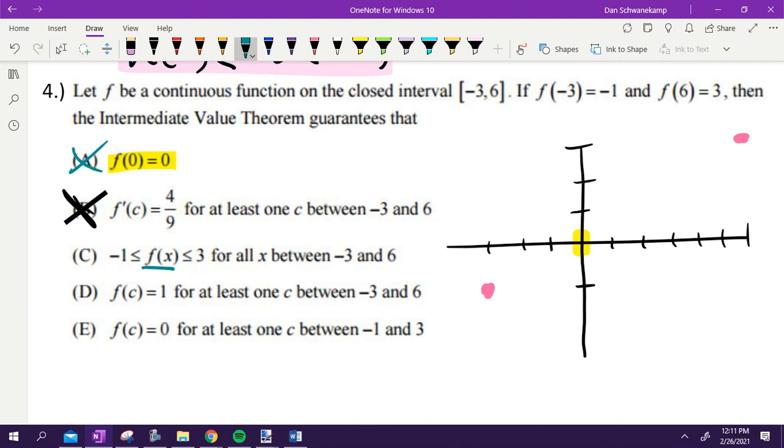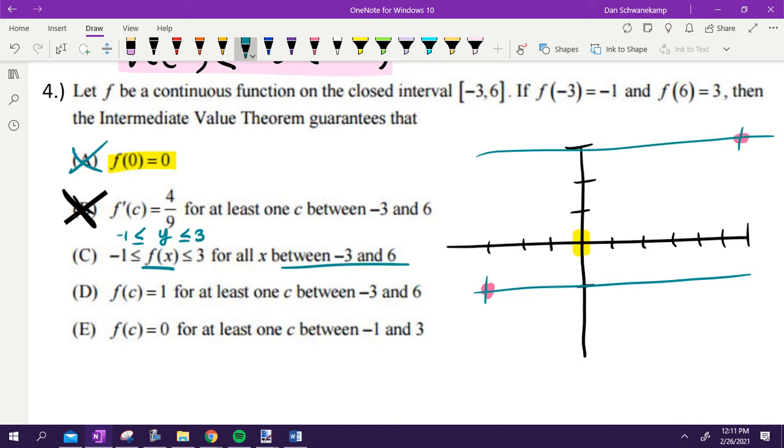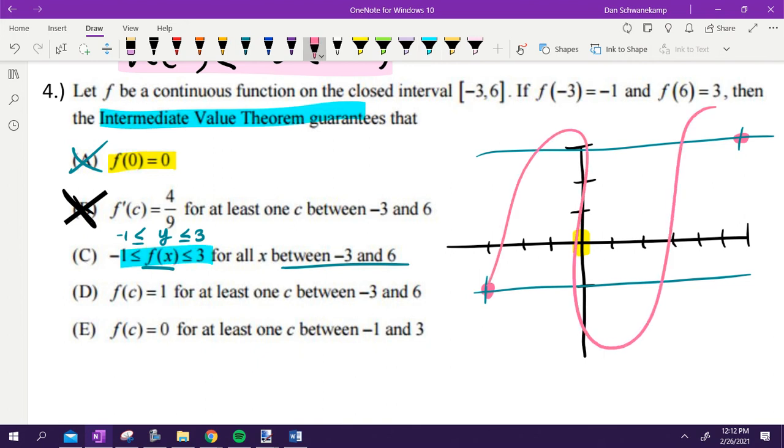Does my y value have to be greater than or equal to -1 and less than or equal to 3 for everywhere between -3 and 6? Here's -3 and 6. Does it mean that I have to stay in between those lines? It could, but that's not what IVT guarantees. The graph can do whatever it wants. It doesn't state that it has to be in between the lines. It's not C.